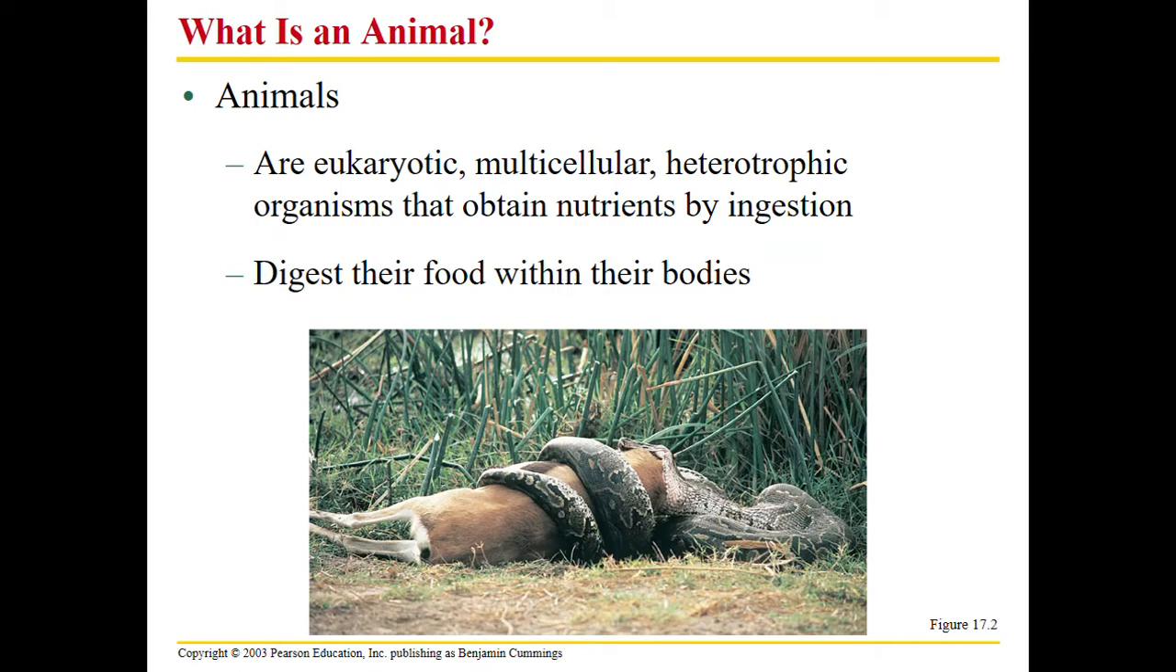So what exactly is an animal? It's eukaryotic, it's multicelled, and it's a heterotroph, which means it gets its energy by eating. Remember, autotrophs make their own energy. Plants are autotrophs. Animals are heterotrophs that must eat food to live. They can't make their own energy. So heterotrophs will eat autotrophs or other heterotrophs, basically.